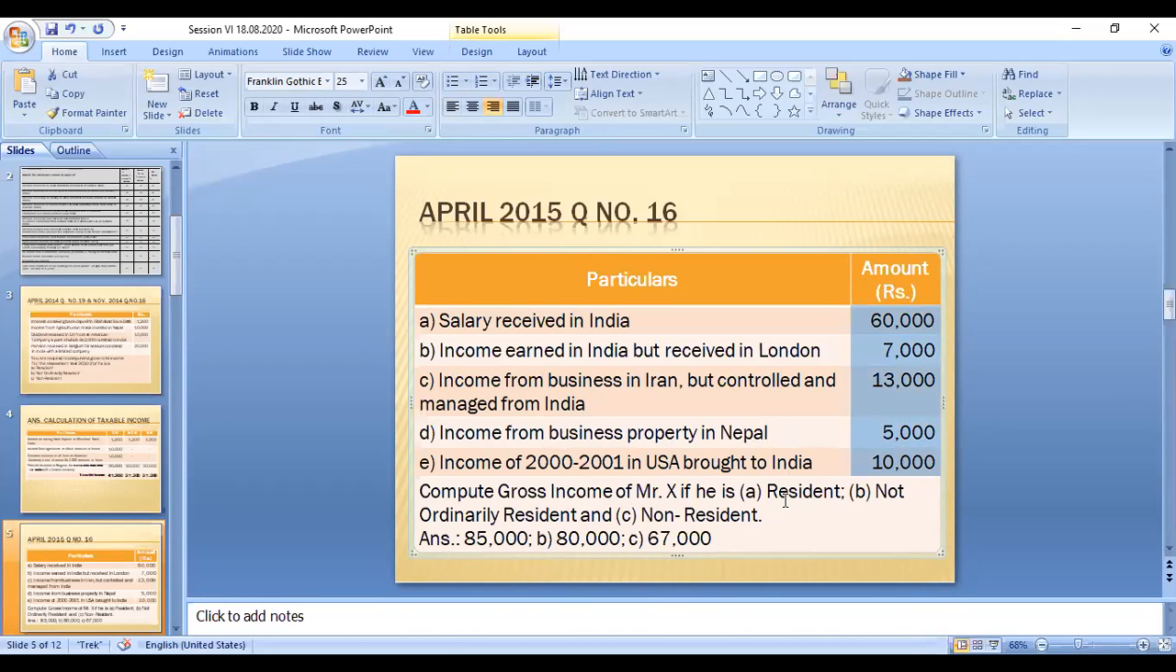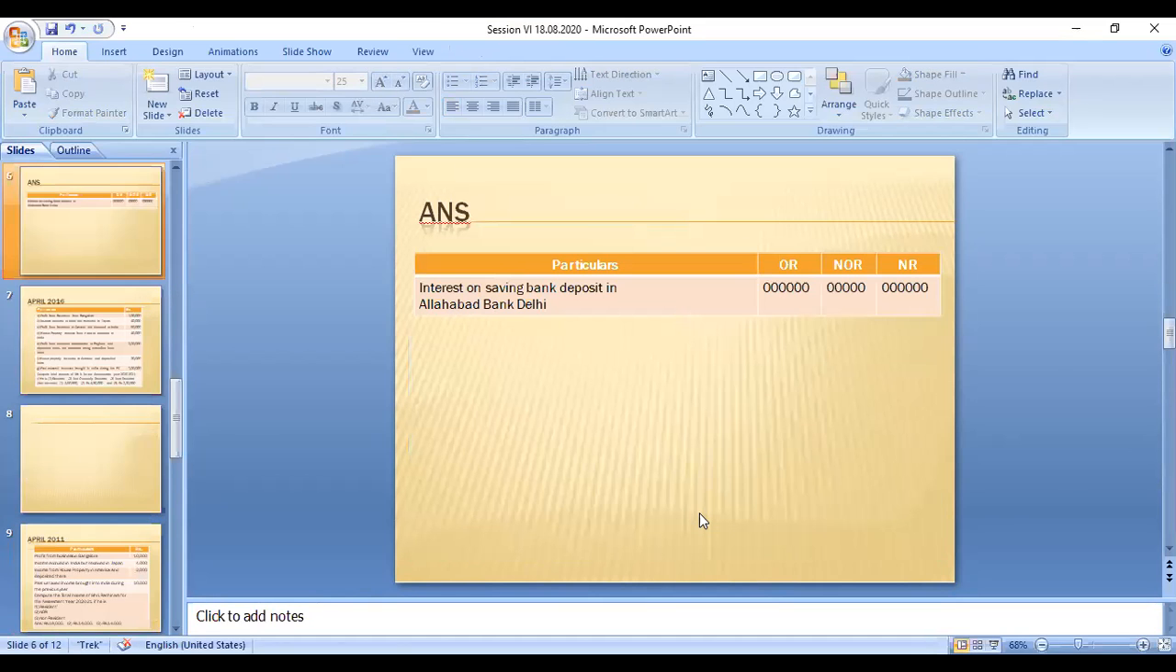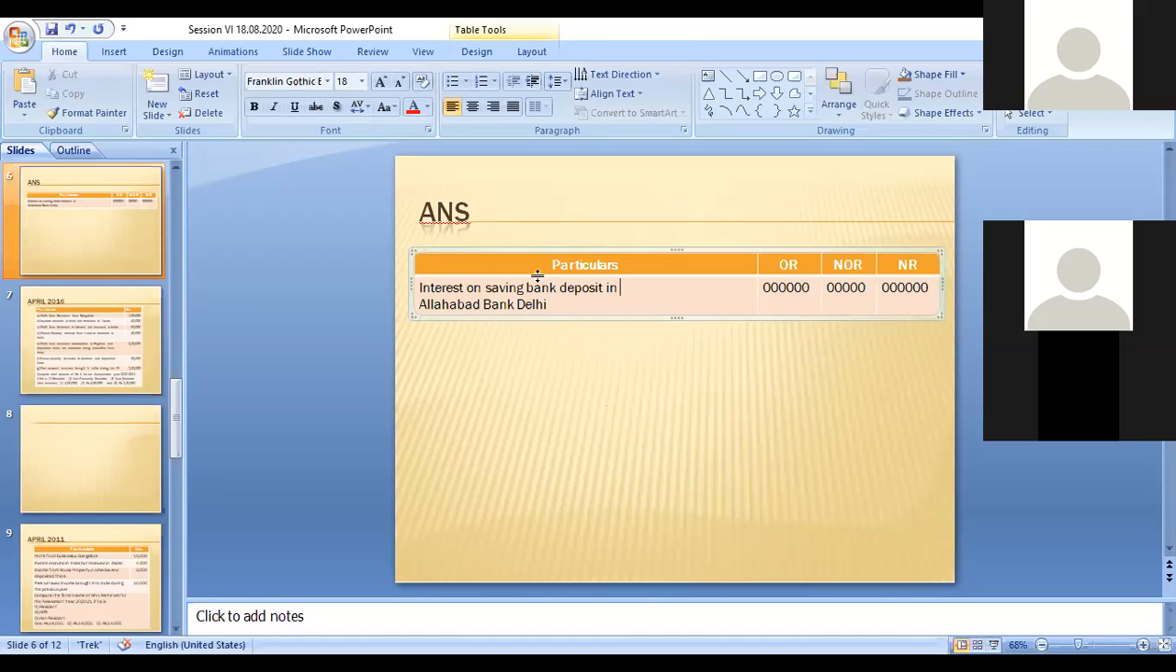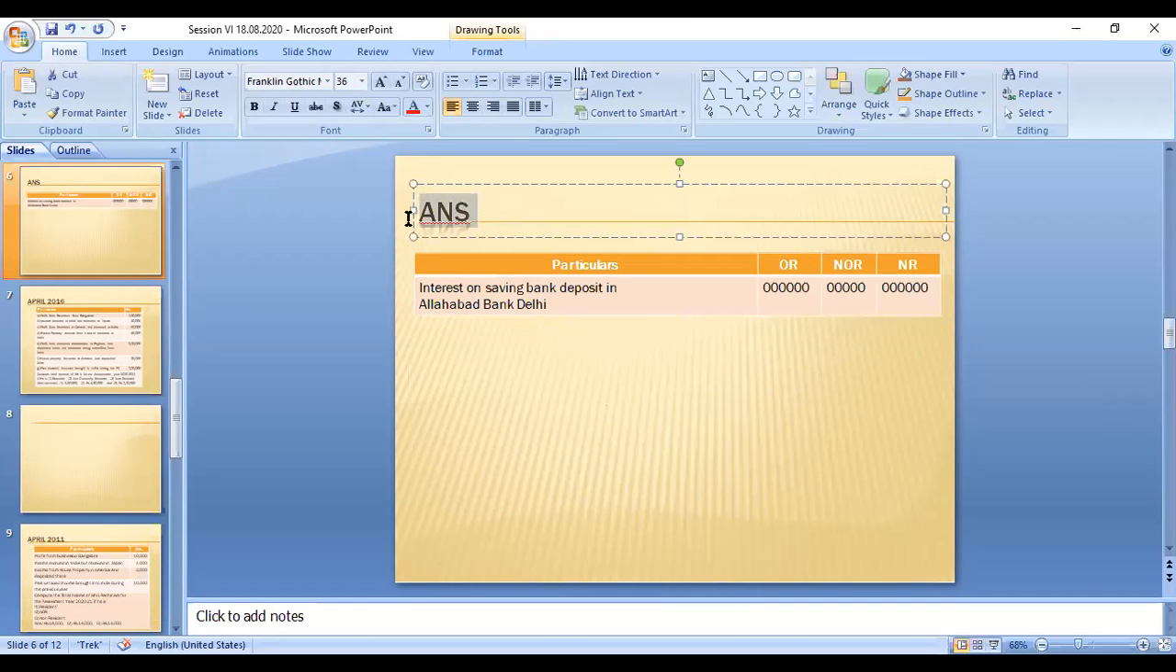So with these categories, what you have to do is compute the gross income of Mr. X if he is a resident, not ordinarily resident and non-resident. So like this, we will go to the next slide. Okay, so I will open the next slide also. This is the slide. We have to go for the answer. You have to write the calculation of gross income of Mr. X. Whatever name is given, you can write the name of the person at the top, right?